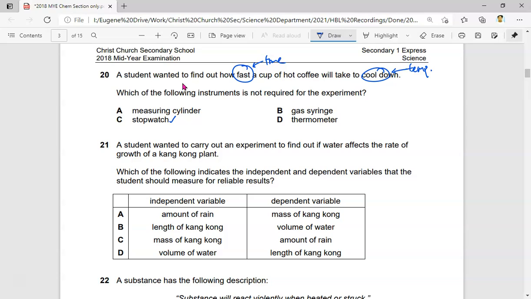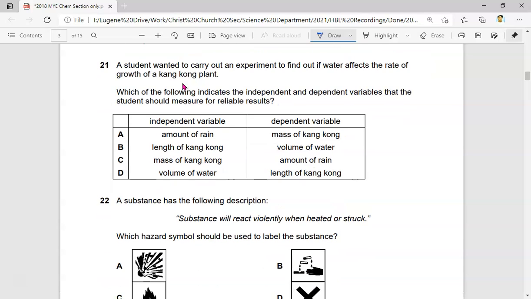I need to measure temperature, hence I'll need a thermometer. Now the last one, should I use a measuring cylinder or gas syringe? Because I'm measuring a cup of hot coffee, I'll need to measure the volume of a liquid, and hence I'll need the measuring cylinder. Therefore, the instrument that is not required, the answer will be the gas syringe.